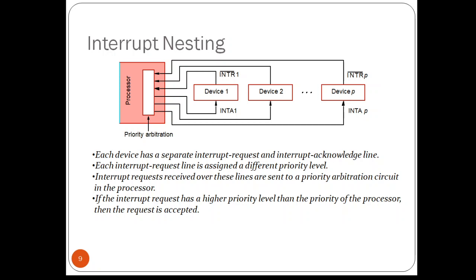So this priority arbitration circuit will check the priority of the devices with the priority of the processor, that means the priority of the program that is currently being executed. So an interrupt request will be accepted only if the priority of the interrupt request is higher than the priority of the program that is currently being run in the processor.